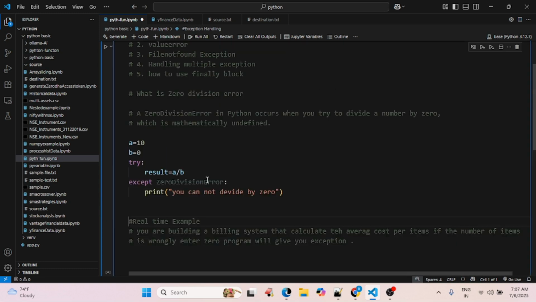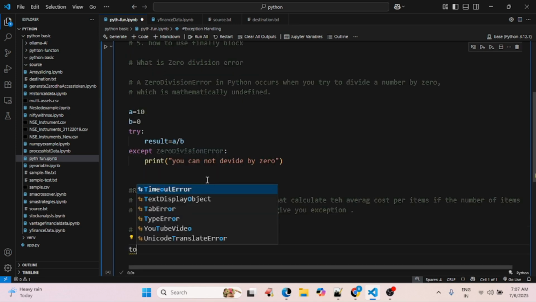Now we'll see one real-time example. If you are building a billing system that calculates the average cost per item, but the number of items is wrongly entered as 0, the program will give you an exception. So we will handle the exception and give a user-friendly message to the customer. Okay, let's start the coding now.